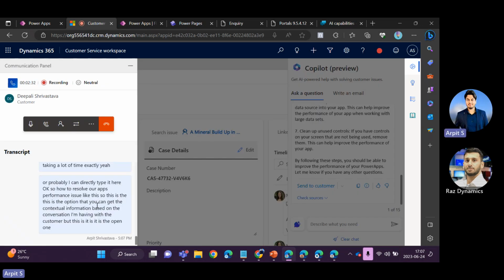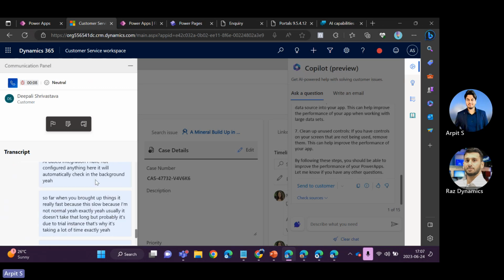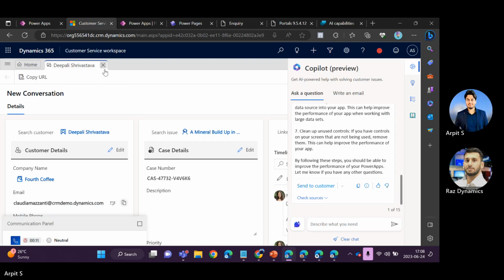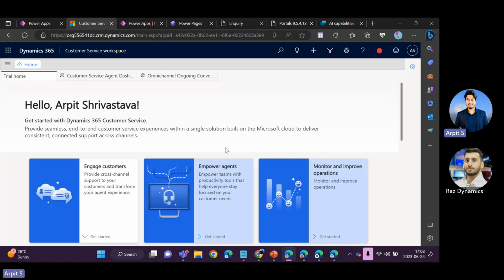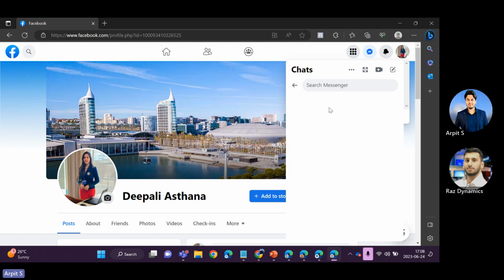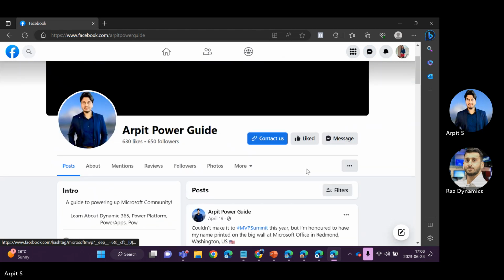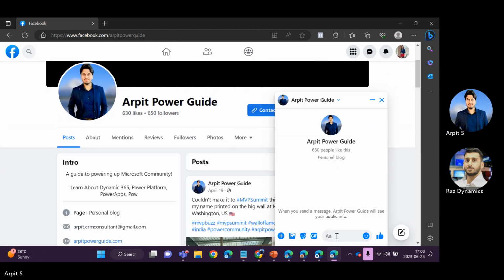All right. So this is the one way of using Copilot. The second thing is that I am disconnecting this call. And I'm going to show you one more integration, that is Facebook integration. So for example, I've already opened here. And if I go to the messenger, and message, hi.